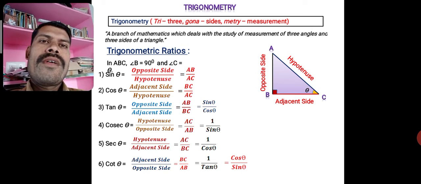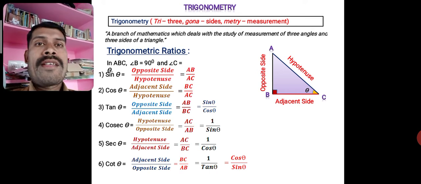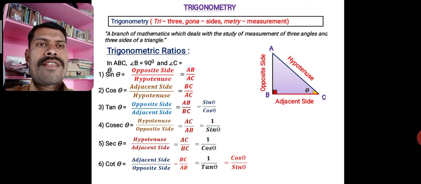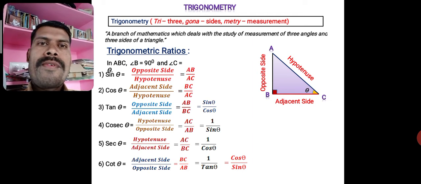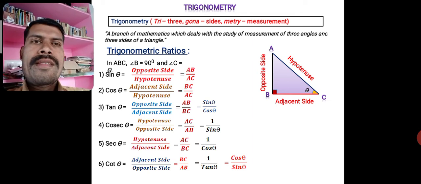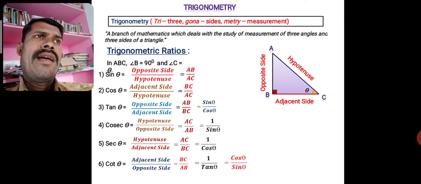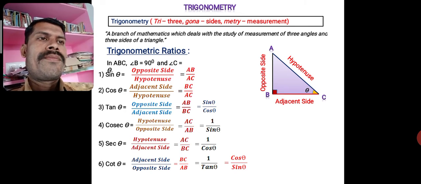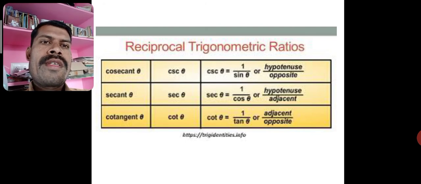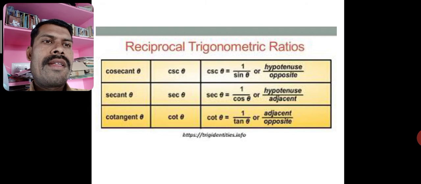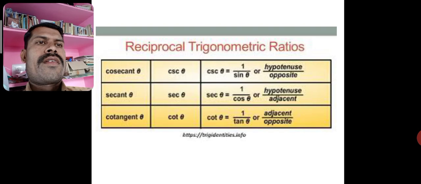So you have to know these ratios. This is the basic one. If you know the naming of the ratios of the sides of a right angle triangle, trigonometry will be very easy. This is becoming a separate branch in the future. That's why I'm telling you, and it also plays an important role in mathematics as well as in our daily life. As we discussed, the reciprocal trigonometric ratios are cosecant, secant, and cotangent. 1 by sine is cosecant, 1 by cos is secant, 1 by tan is cot.